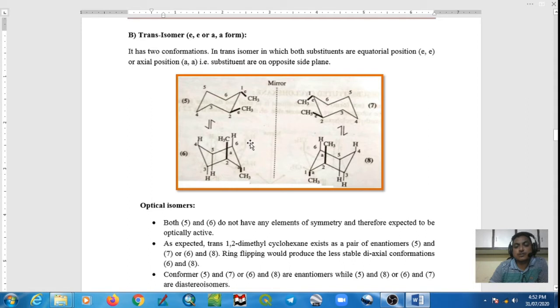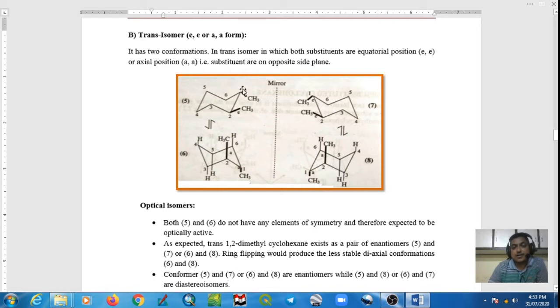All these conformers, 5, 6, 7, 8, do not have any element of symmetry, do not have a plane of symmetry. So what we expect is that it must be optically active. As expected, trans 1,2-dimethyl cyclohexane exists as a pair of enantiomers. As we know, 5 and 7 are enantiomers, 6 and 8 are also enantiomers. Enantiomer means what? Non-superimposable mirror image.